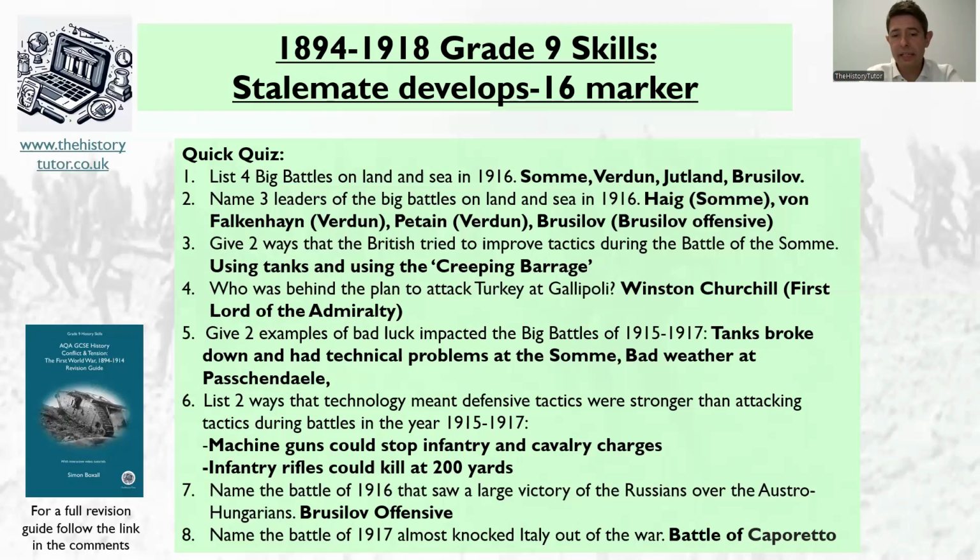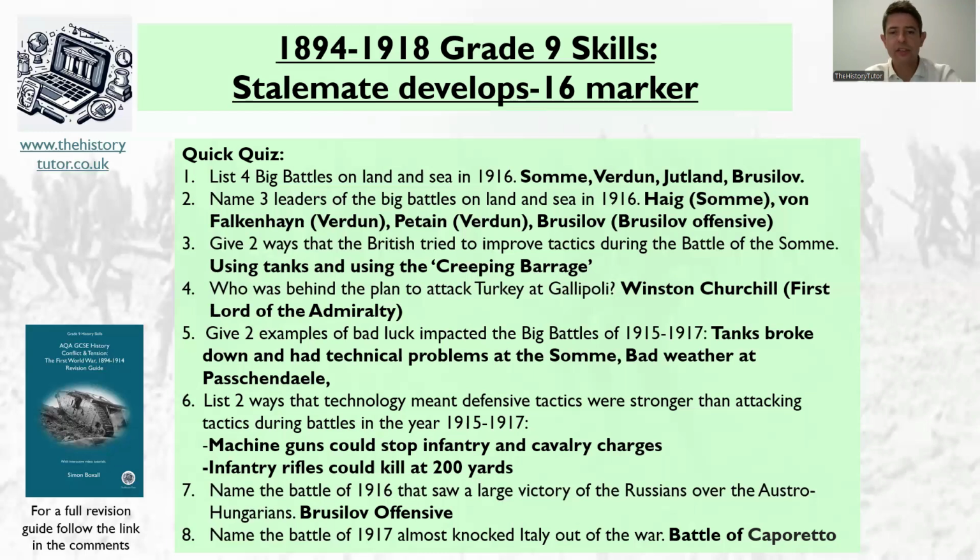List 2 ways that technology meant defensive tactics were stronger than attacking tactics during these battles. So machine guns could stop infantry and cavalry charges. So a lack of an attacking weapon meant defenses were strong. Infantry rifles could kill at 200 yards or even more now. So you couldn't just stand to attention somewhere waiting to attack. You would get shot. So you had to be hiding in trenches from these deadly weapons.